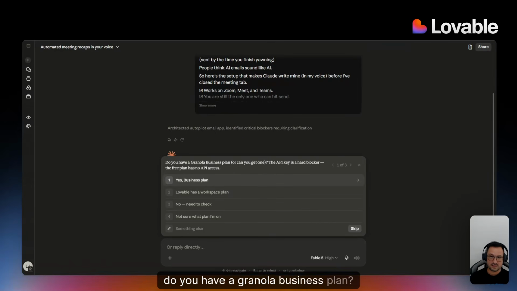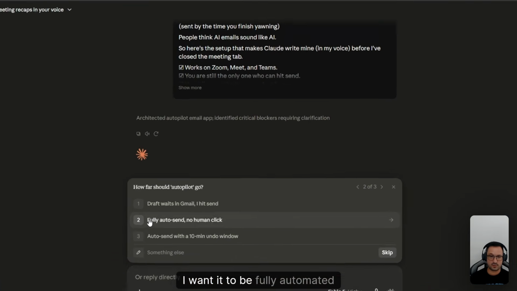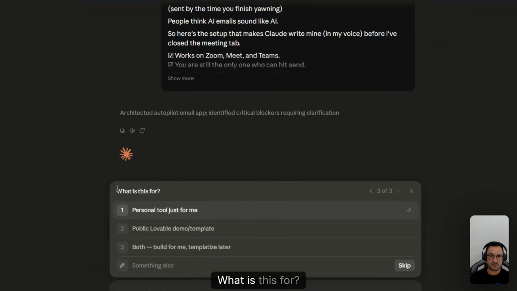So it says, do you have a Granola business plan? You probably need to have a paid plan, obviously, because the free one has no API access. I will just say, yes, I have a business plan. How far should a pilot go? I want it to be fully automated with a 10-minute undo window, which is awesome. What is this for? Personal tool that is just for me, right?